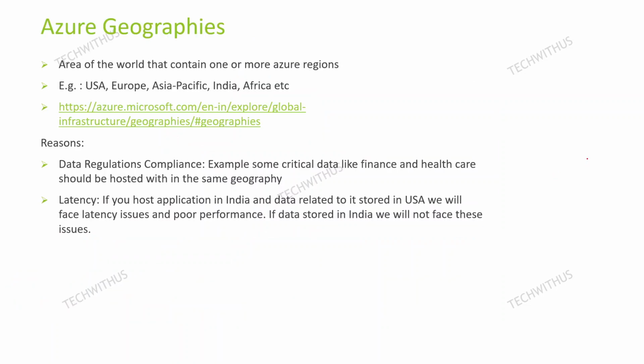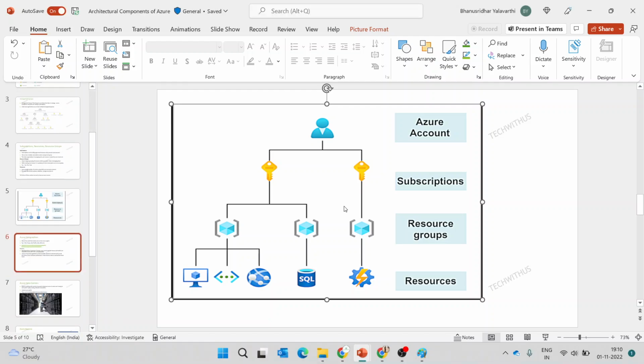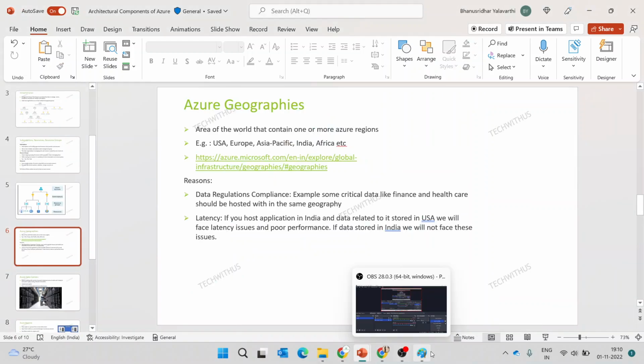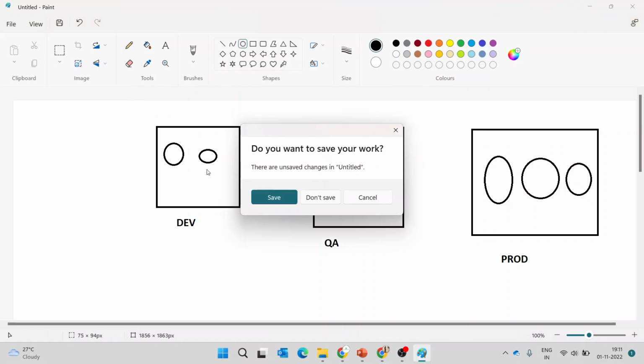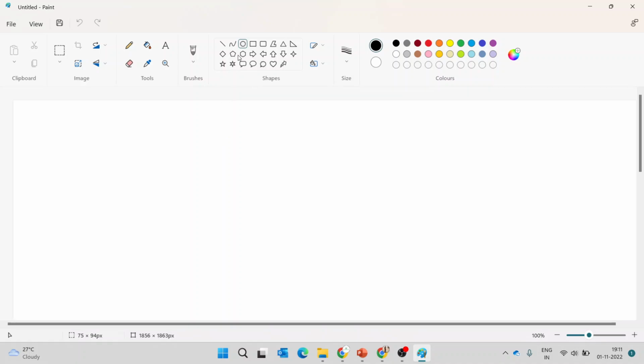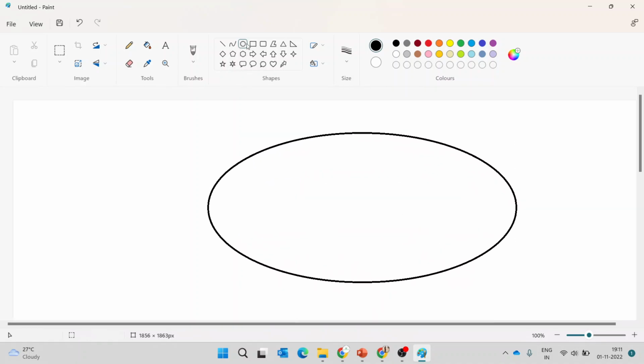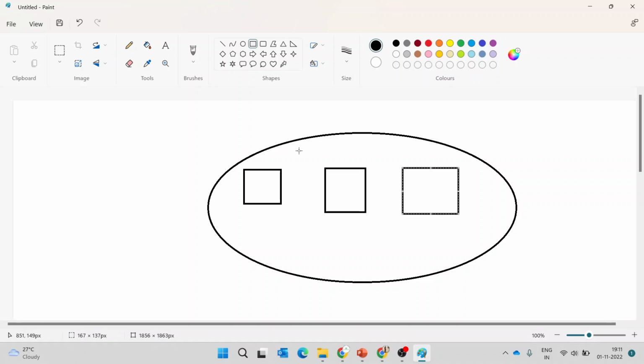Okay, now we'll go through the concept of Azure regions. Before learning Azure regions, let us consider this as a globe. What Azure has done is divide this globe into different geographies. Consider the square boxes as geographies.